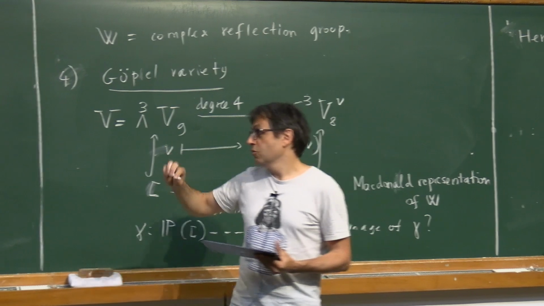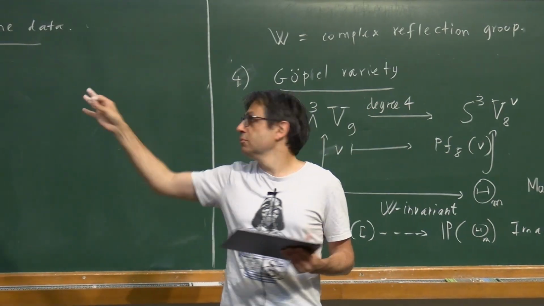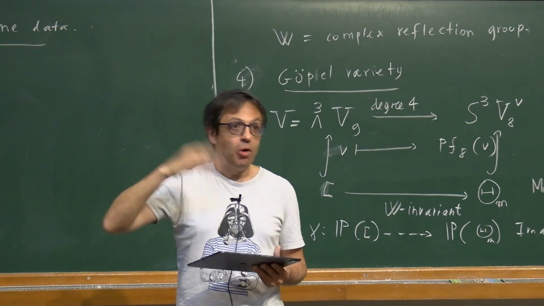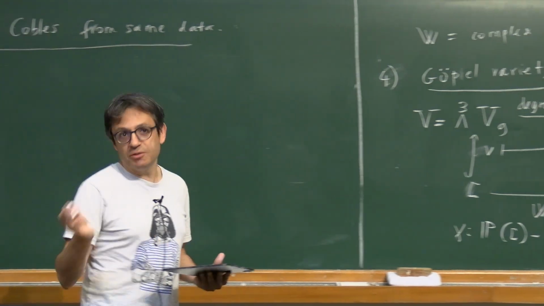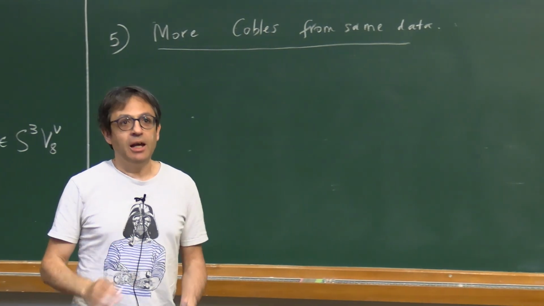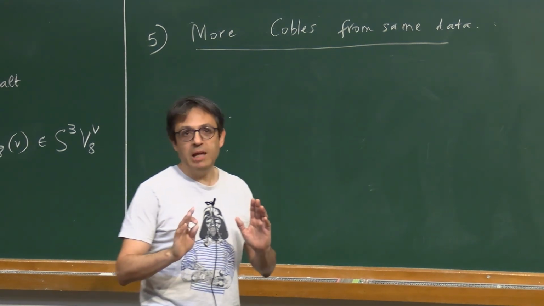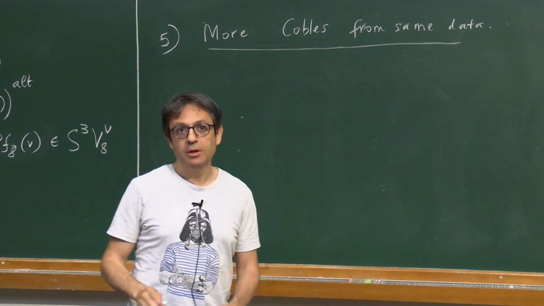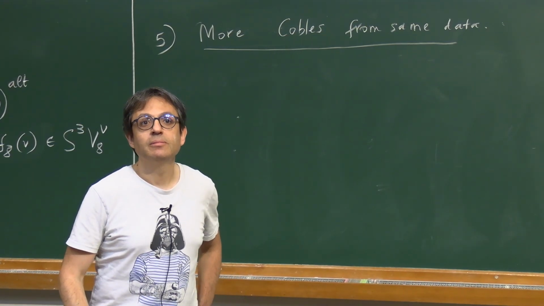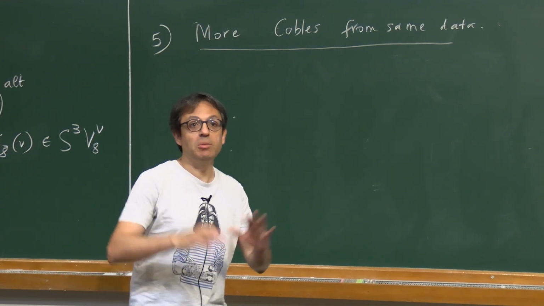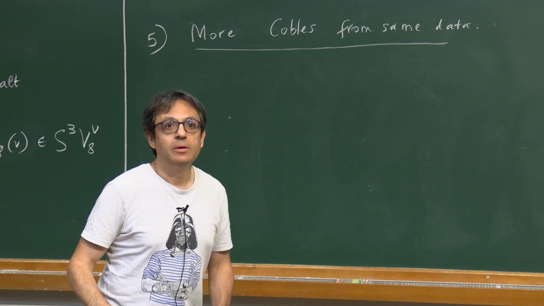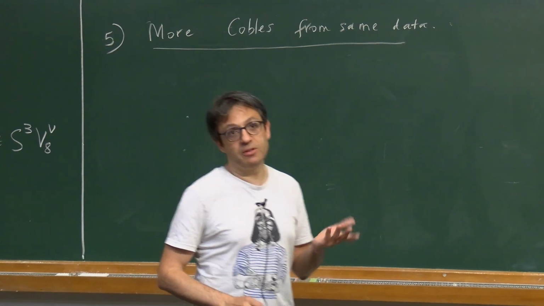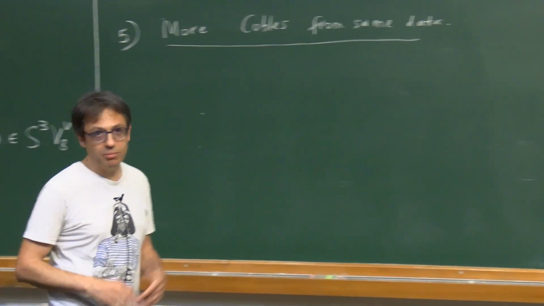Okay? So what I'll do now is to give you some more Cobos. And then the idea is that for each Cobo, you can get some Gopal. Maybe it's some nice variety, maybe not. And then maybe I'll tell you what is the framework to get more examples of this kind if you want to play. So the Gopals are more or less moduli space of Cobals. Right. Or Hilbert schemes of. And from this point of view, is there a nice notation for these 45 points of singularities of the quartic? There is. I would not enter into that, but yeah.